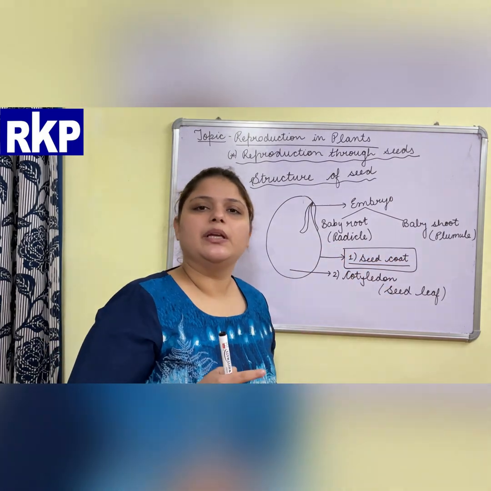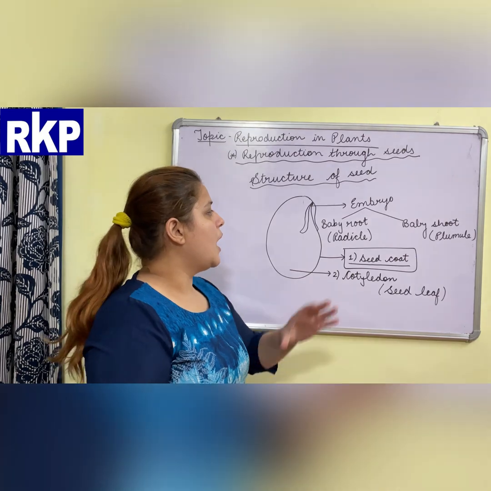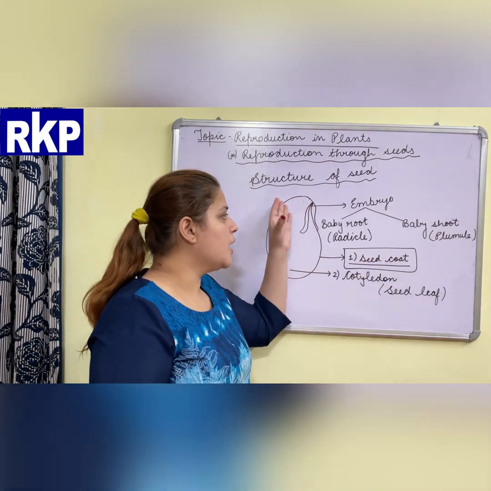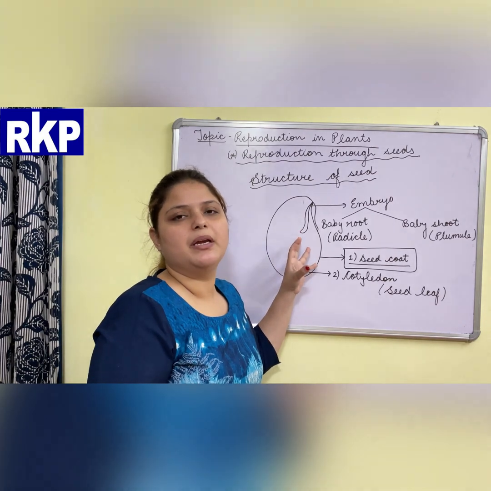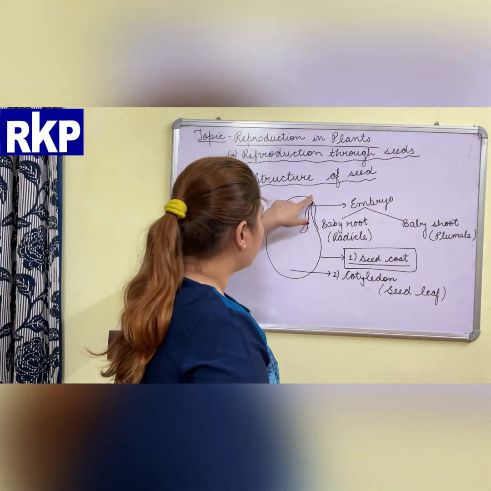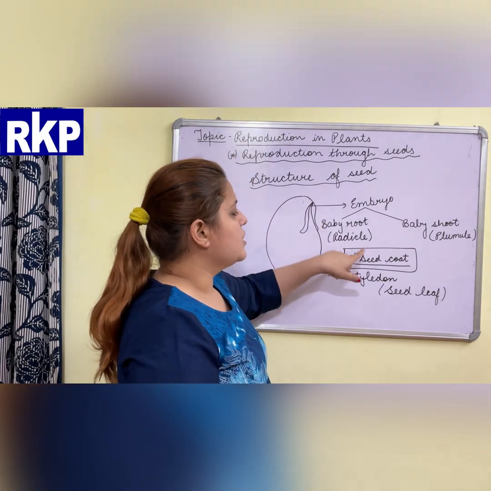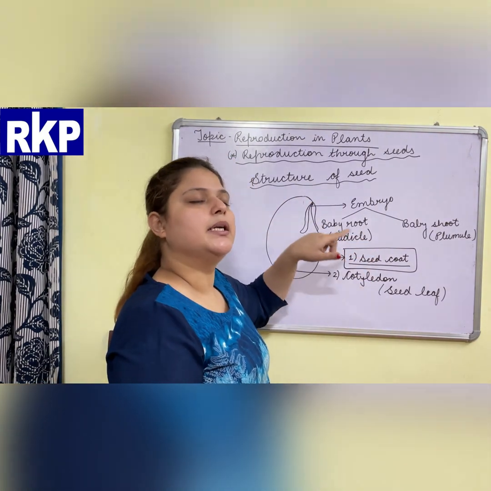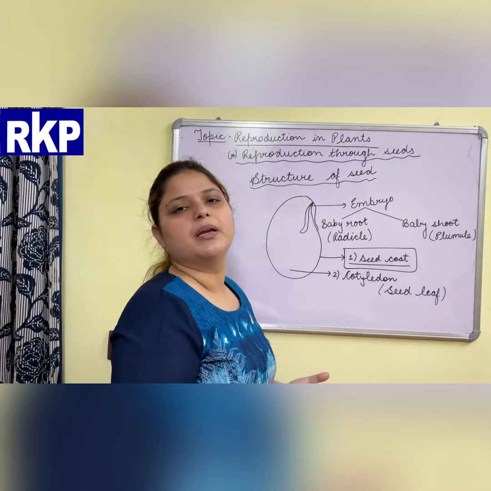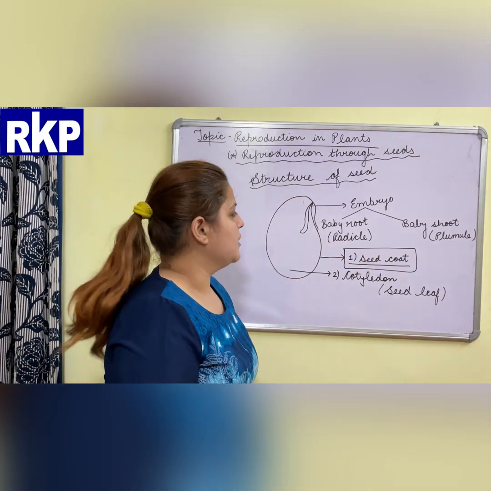It is very hard. What is the function of the seed coat? This hard outer covering protects the baby plant present inside the seed. So this outer layer of the seed is called the seed coat. It is very hard because it has to protect the baby plant present inside the seed. Clear?